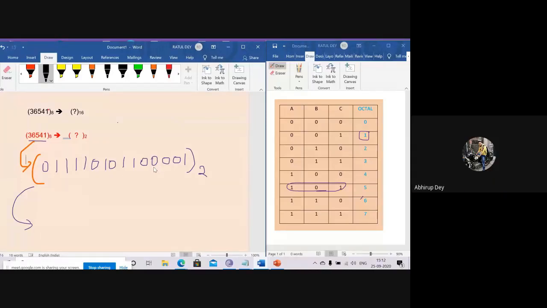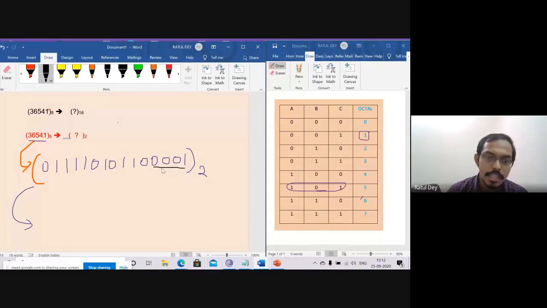Sir, we have to group by 4, right? Yes, we will make groups of 4. You can see the last 4, the next 4. So this is the next 4. These are the next 4. I will just try to separate them. So these are the first 4 bits. These are the next 4 bits. I hope you can identify. These are the next 4 bits. So I will just try to identify this one.